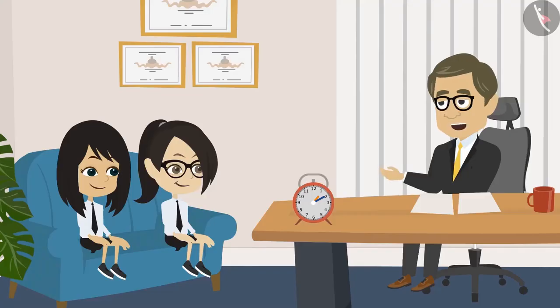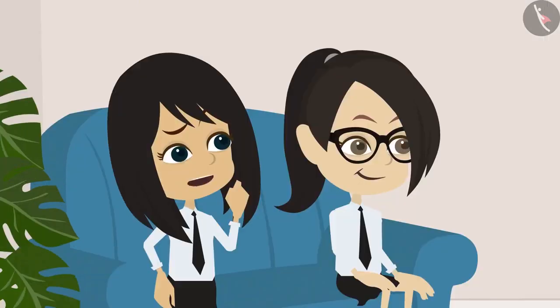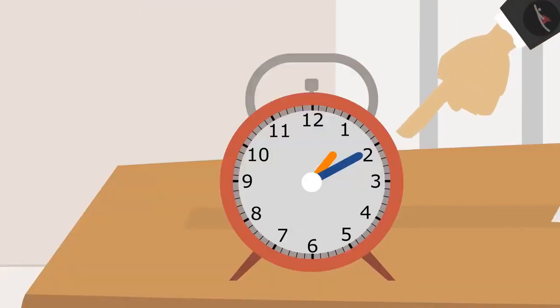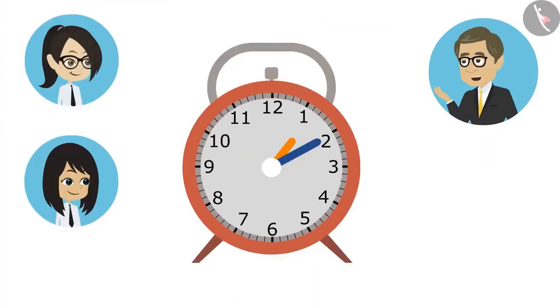You have learned to read the hour and minute hands separately. And now you can read the clock. What does that mean, sir? That means you can look at the clock and tell the time. Okay. Look at this clock. A clock has 2 hands. A small hand is an hour hand. The big one is the minute hand. Can you tell by looking at the clock what time it is?